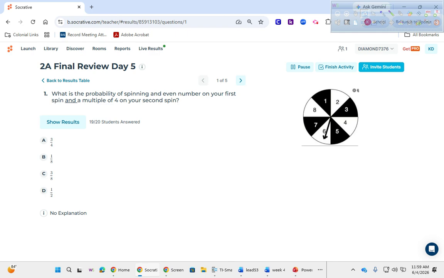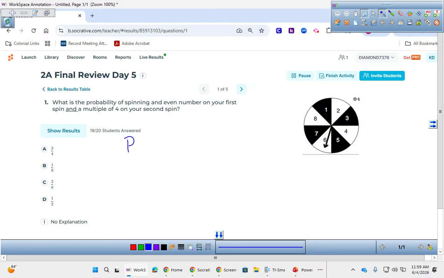How many events are happening here? How many times am I spinning the wheel? If you're spinning the wheel twice, it's not mutually exclusive, it's not overlap. Mutually exclusive and overlap are for a single event. This is independent because more than one thing is happening, okay? So let's start with finding the probability of an even number.